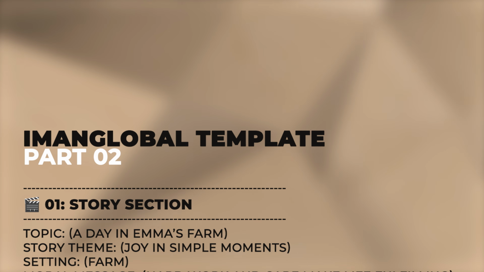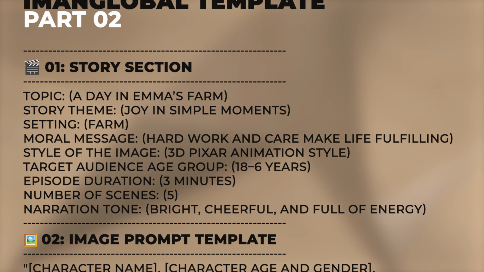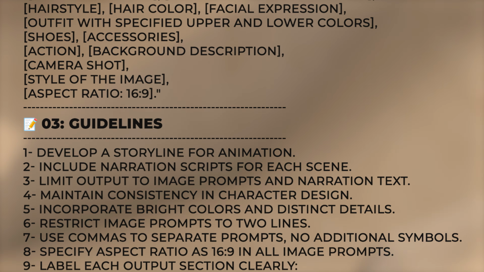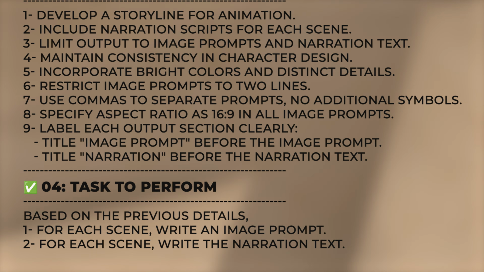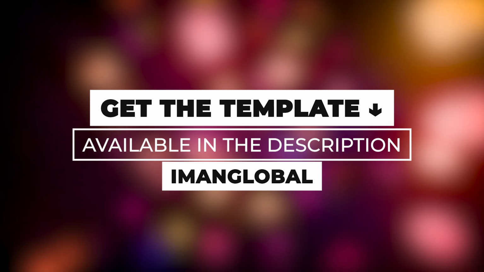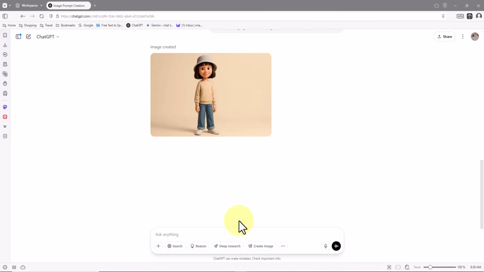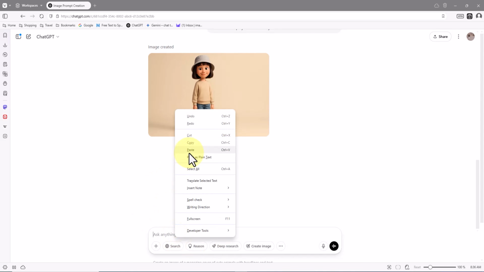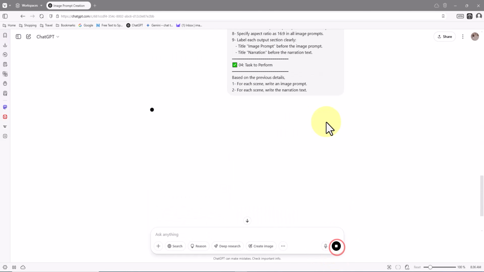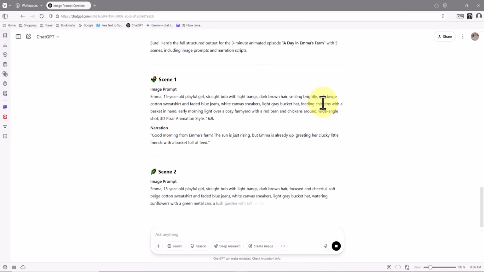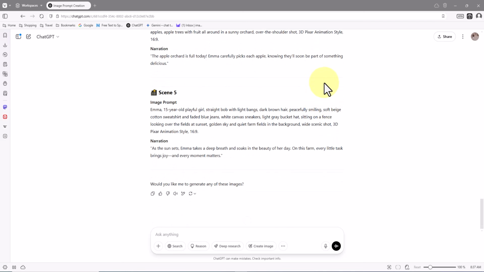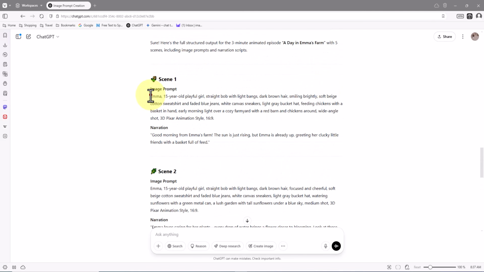In this second part, I've filled in the topic, theme, location, number of scenes, duration of the story, and other details. You can customize this part too, any way you like. The template is available in the description of this video on my channel, Iman Global. I pasted the second part of the template into the prompt box in ChatGPT. This part 2 is different from part 1. Now, I'm clicking the action button. Once again, in no time, ChatGPT generates a complete story along with image generation prompts for each scene and narration scripts for each part. Let's move forward.